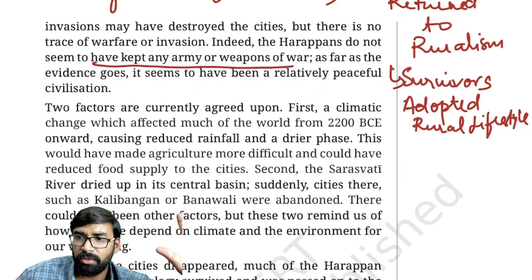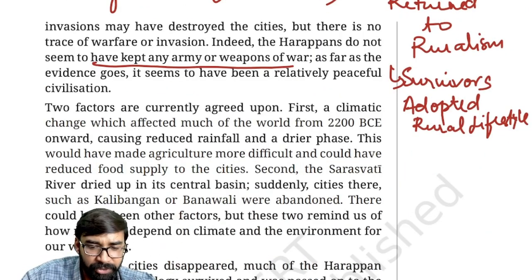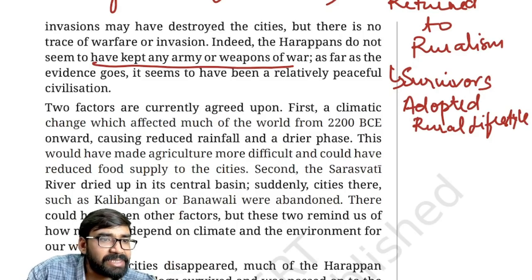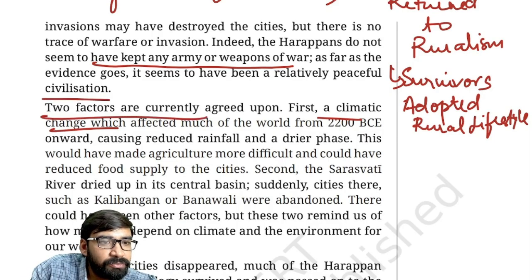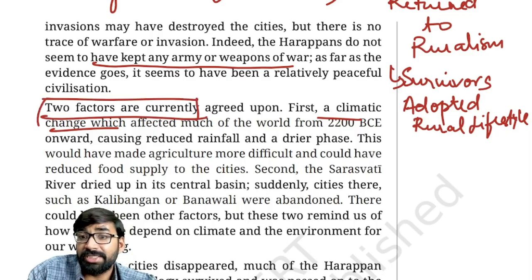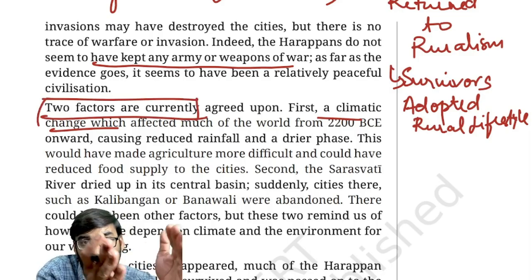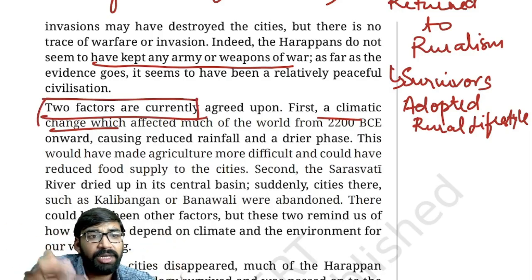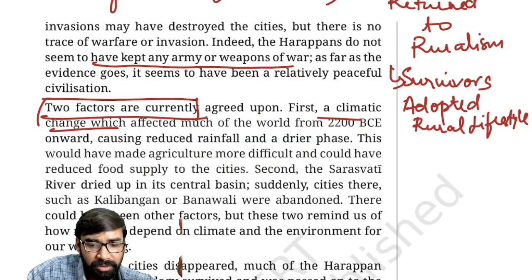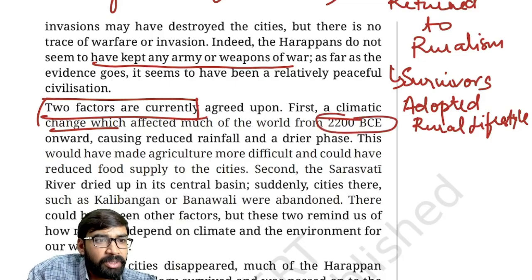Now, apart from this, the most accepted theory is climate change. Archaeologists and historians agree that because of two major factors, the IVC declined. First is climate change. This affected the world from 2200 BC, with reduced rainfall and a drier phase.